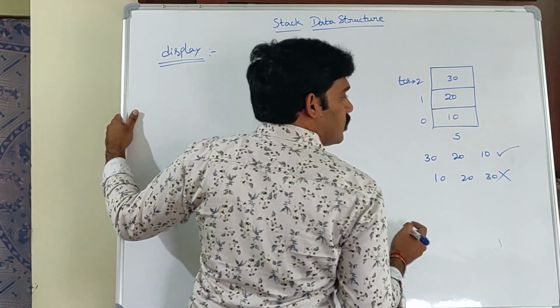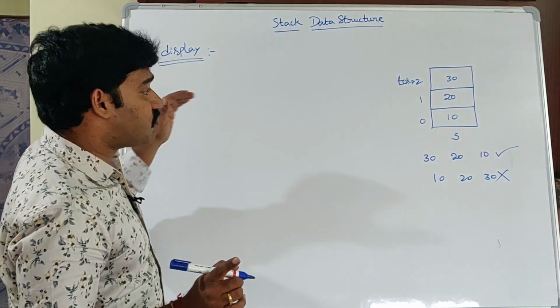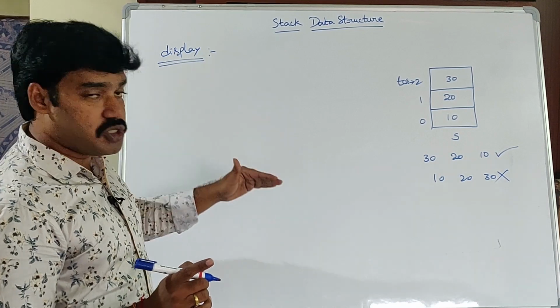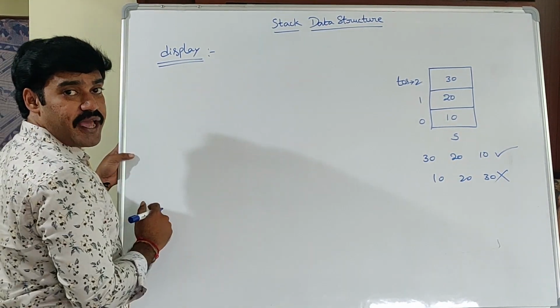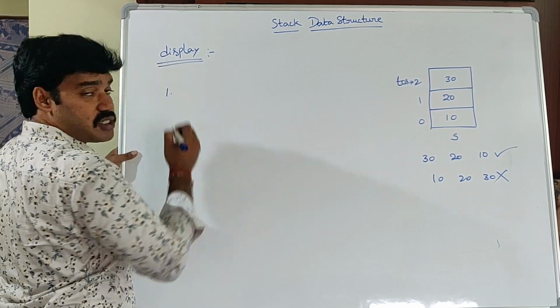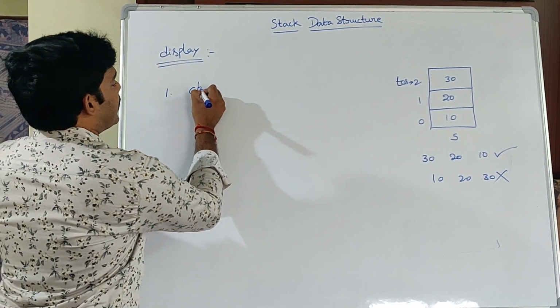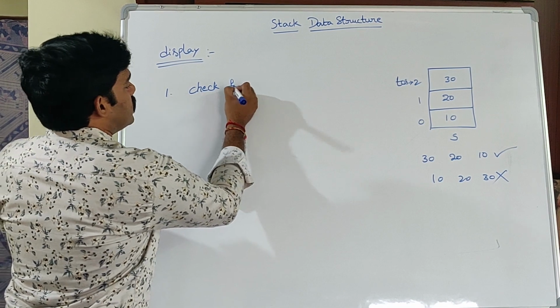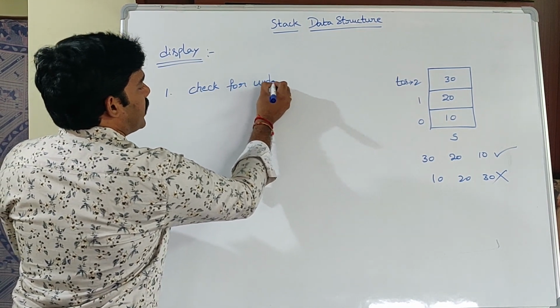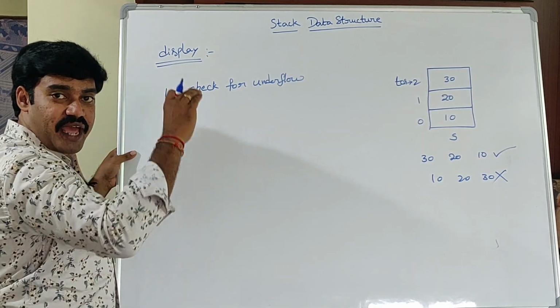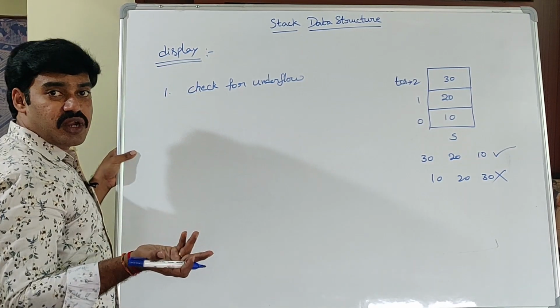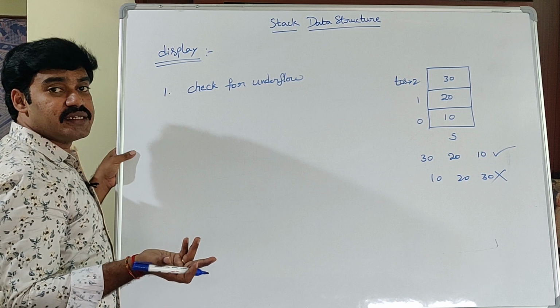Always the stack elements go from the top of the stack to 0. These are my stack elements. So how to display the elements of a stack? First step is check for underflow condition. If the stack is empty, it is not possible to display the elements of a stack.